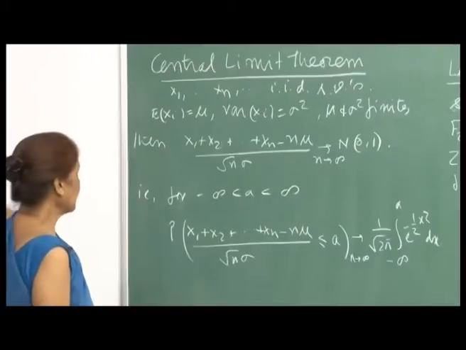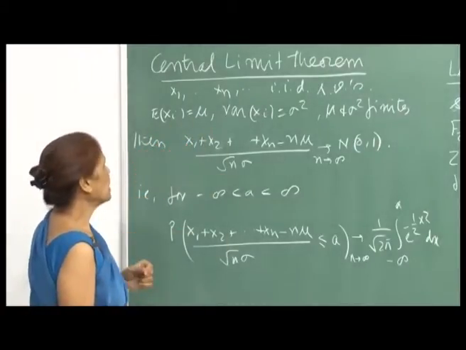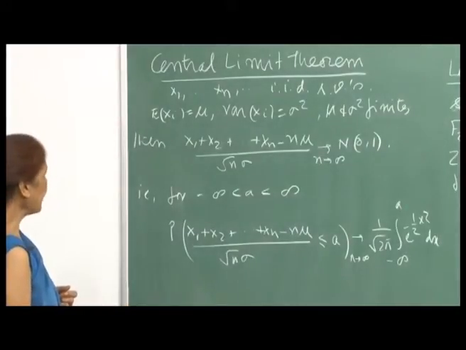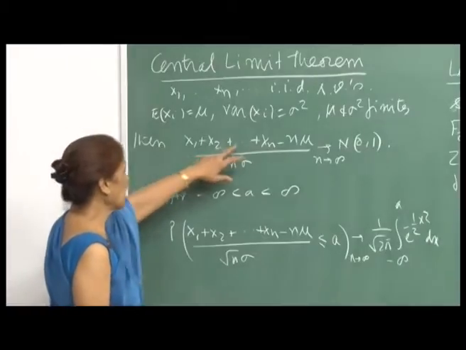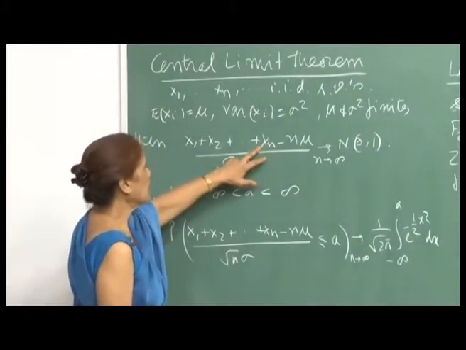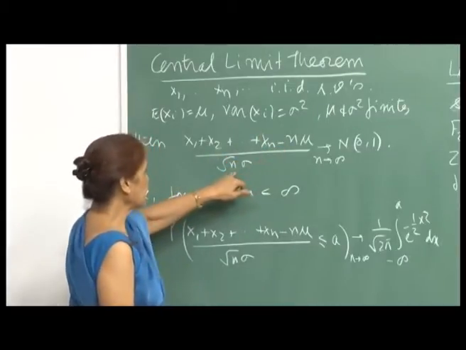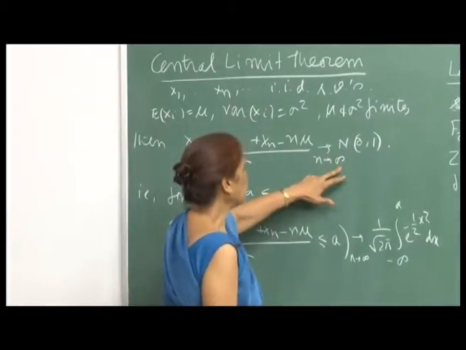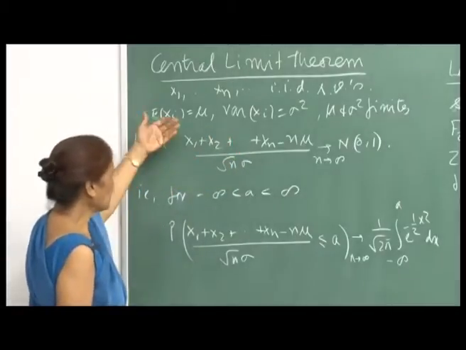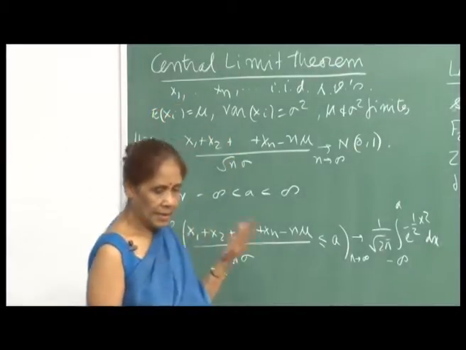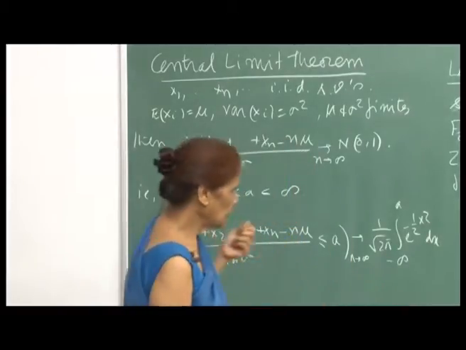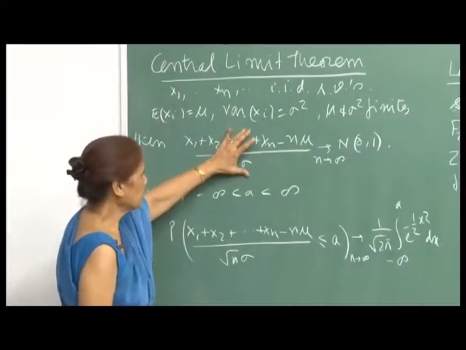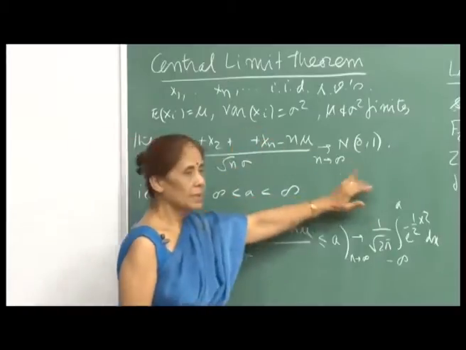So, as we said, the central limit theorem says that if you have a sequence of independent, identically distributed random variables with finite mean and variance, then the sum of these random variables, X1 plus X2 plus ... plus Xn, will have mean n mu and variance n sigma square. So this, suitably standardized, will converge to N(0,1) as n goes to infinity. That means no matter what the original distribution of the Xi's was, when you take the sum and let n go to infinity, this random variable will converge to the standard normal variate.